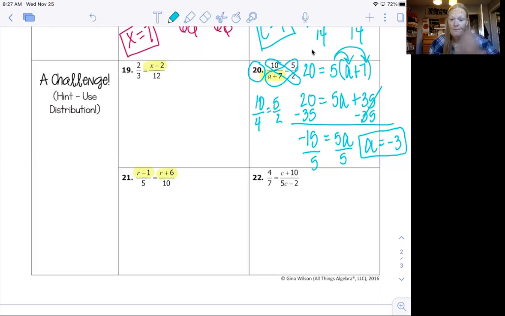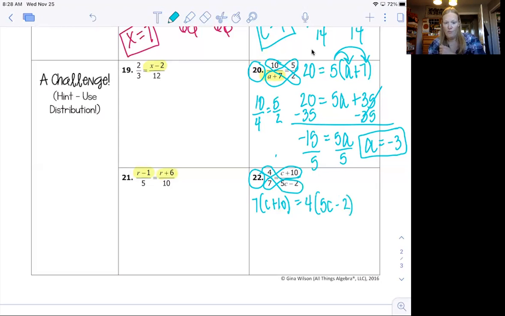There you go. Okay, number 22 is one more step up, okay? Because you're going to distribute twice. So I'm going to get 7 times c plus 10 equals 4 times 5c minus 2. You set it up as two distributive property problems. Now we're going to distribute: 7c plus 70 equals 20c minus 8.